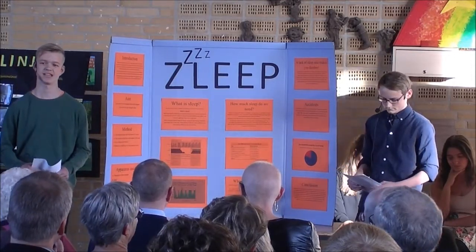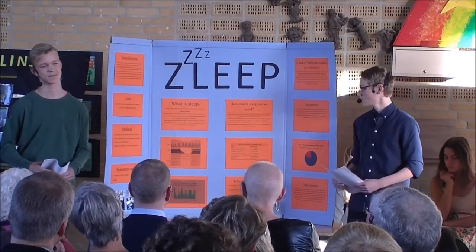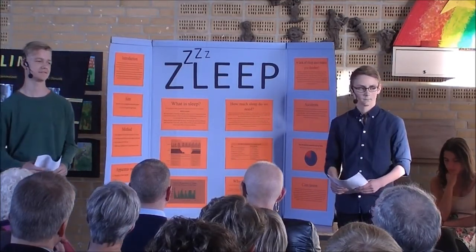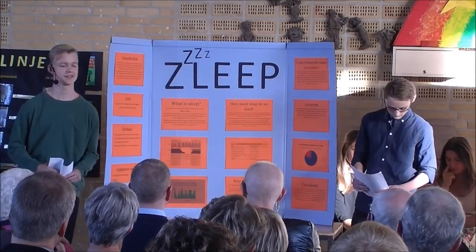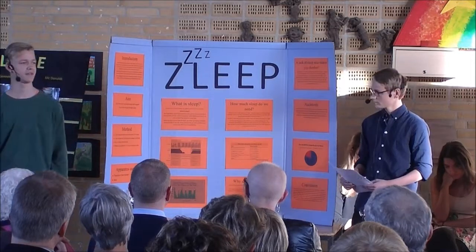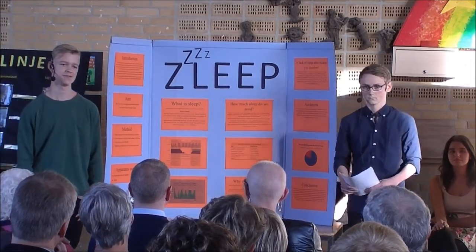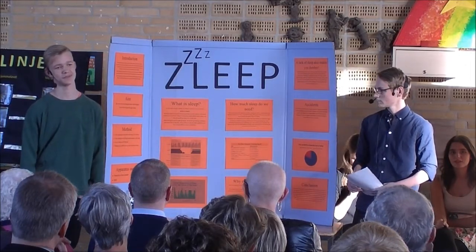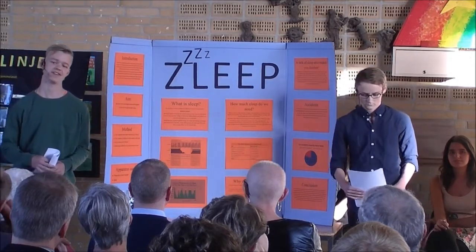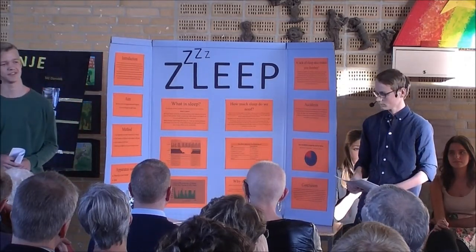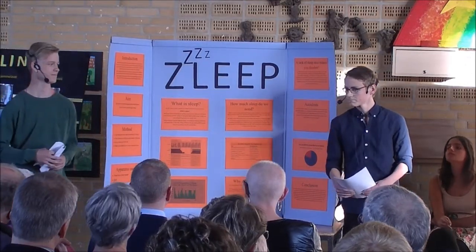Before we can start to tell you about the more exciting stuff, we have to get some background knowledge about sleep. There are two main stages of sleep. The first one is popularly called dream sleep. During this stage, people's eyeballs are moving rapidly around under their eyelids, and therefore this is also called rapid eye movement, or REM sleep. The other stage is where your eyes do not move around under your eyelids. This is called non-rapid eye movement, or NREM sleep.